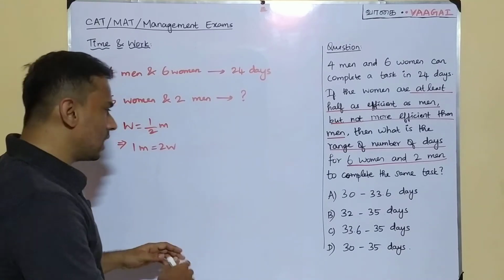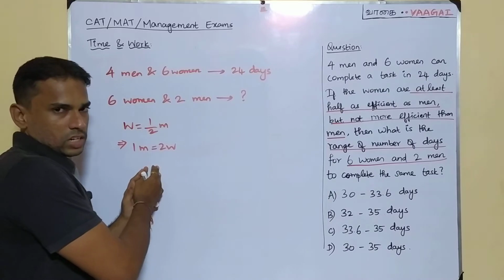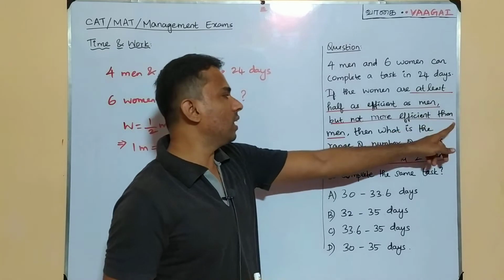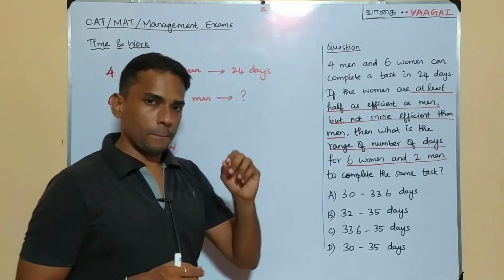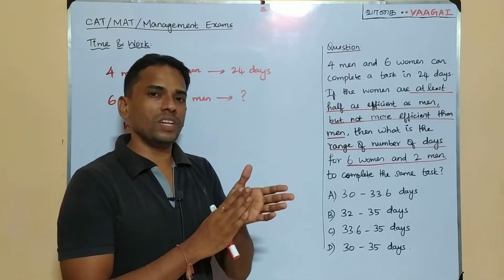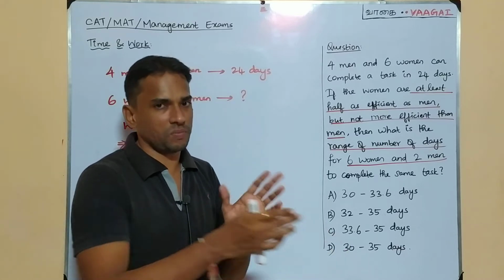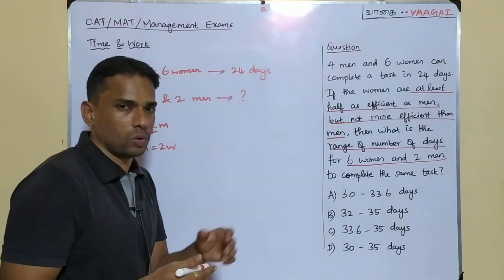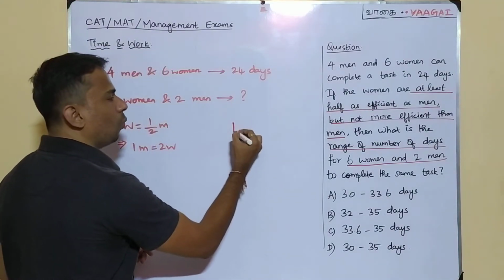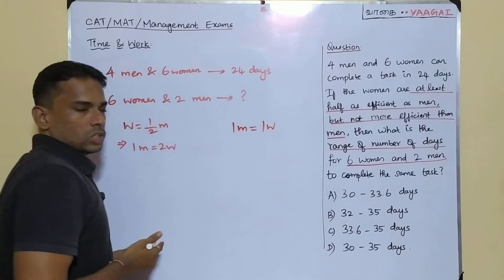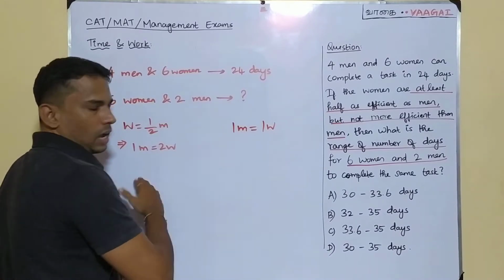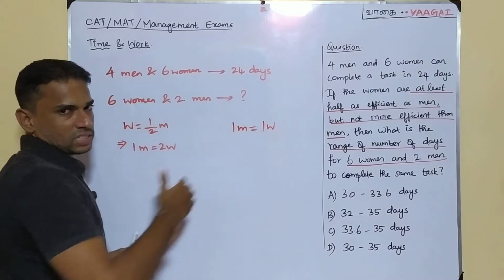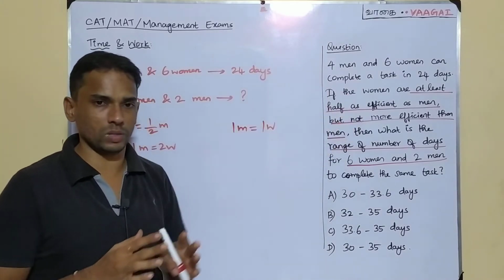So at least in the sense, this is one possible extreme, and what is the other extreme? What do we have there? But not more than the efficiency of men. That is, maximum 1 woman's efficiency will be equal to 1 man's efficiency. Both of them are equivalent only, right? So here we have 1 man is equal to 1 woman. So efficiency-wise, these are going to be the two extreme cases we have in this question.